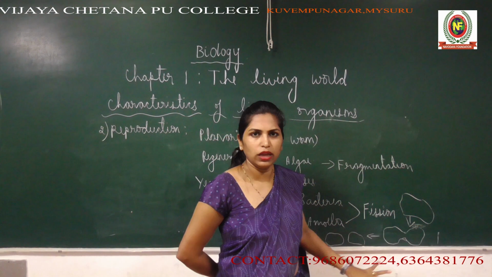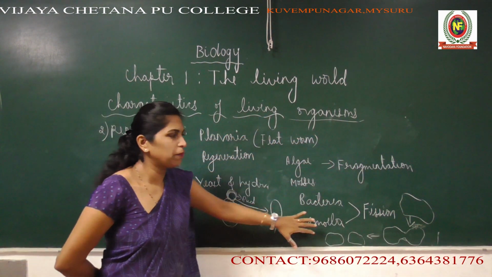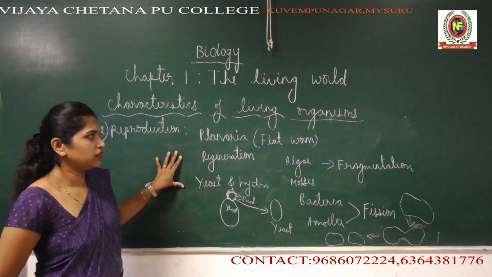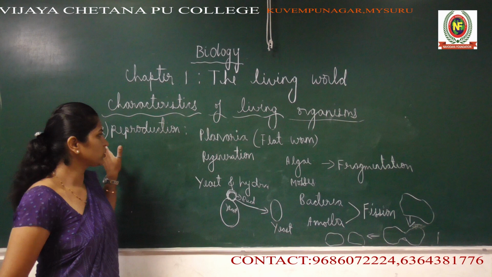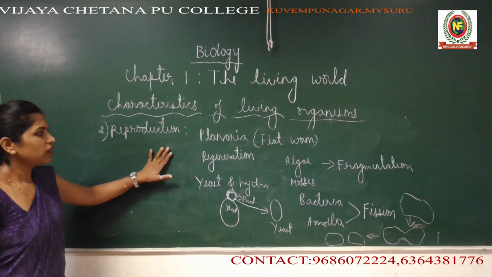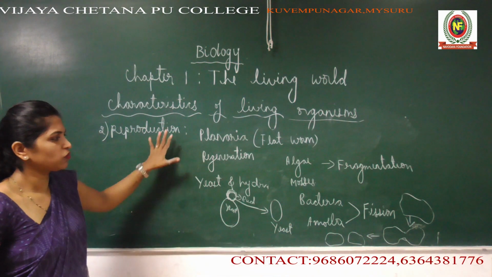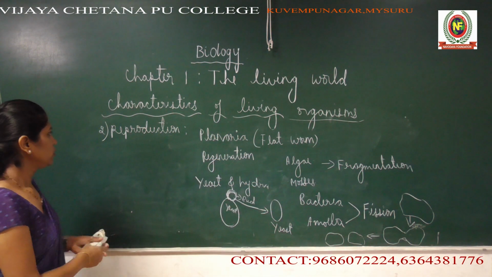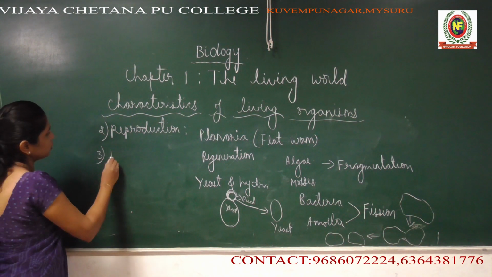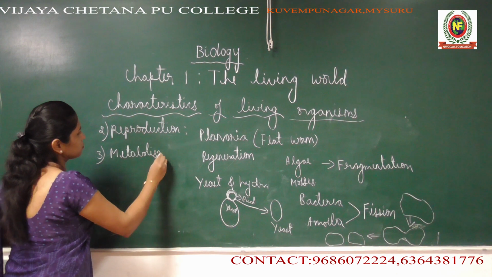Even though they are not very important for you, you should know that these are the different types of reproduction happening in living organisms. Since we are talking about reproduction, we know there are two types of reproduction, sexual as well as asexual. In asexual reproduction, all the types of reproduction that I have taught you are covered. Okay, then let's talk about the next characteristic, which is metabolism.